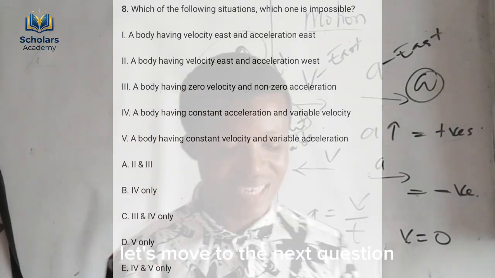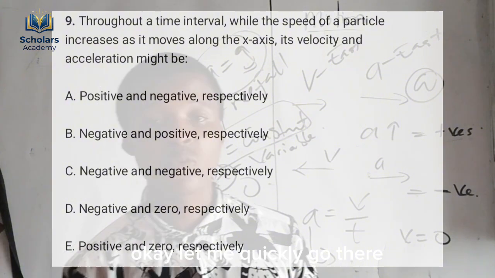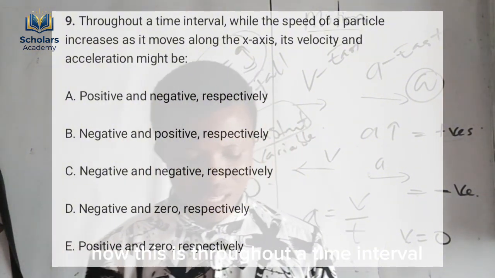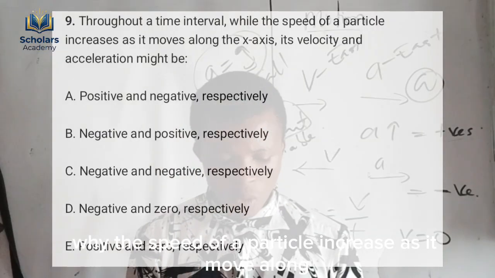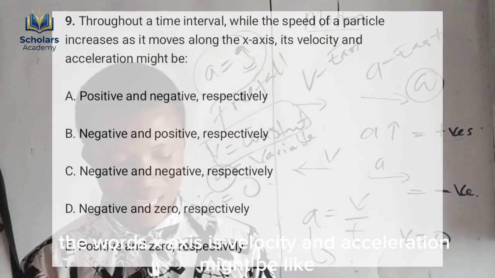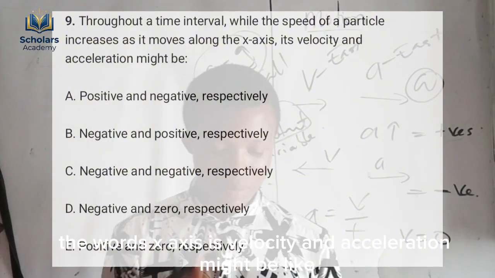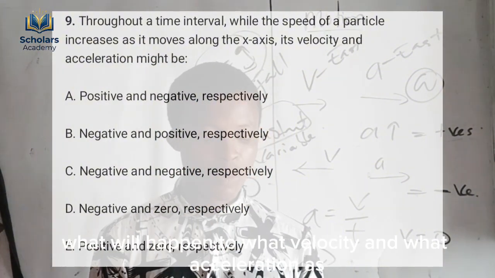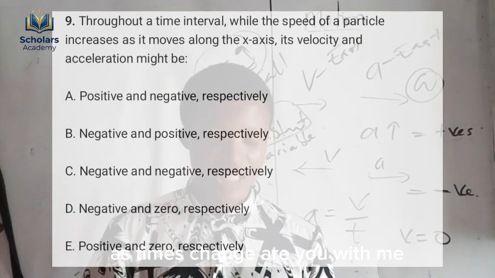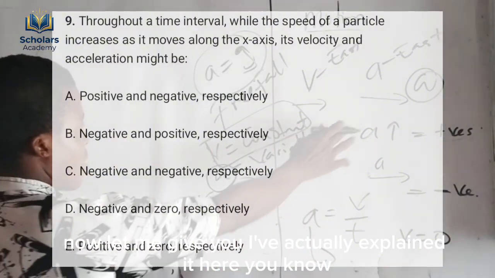Okay, let's move to the next question. Okay, let me quickly go there. Now they say that throughout a time interval, while the speed of a particle increases as it moves along the x-axis, its velocity and acceleration might be... they're trying to ask what will happen to velocity and acceleration as time changes. Are you with me? Along the x-axis. Now let me show you, I've actually explained it here.